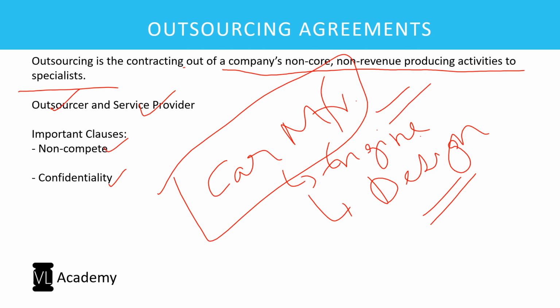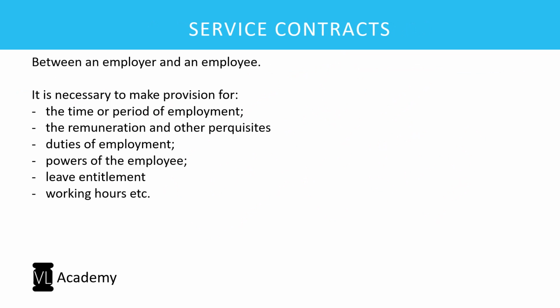You can terminate this contract at your will, because no one can prevent you from terminating any contract. But after termination, for a particular period of time, you cannot compete with me. That is what is called the non-compete clause, right? So these two are very important clauses in an outsourcing agreement. I hope this has given you adequate understanding of outsourcing agreements.